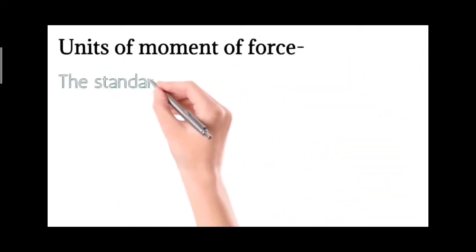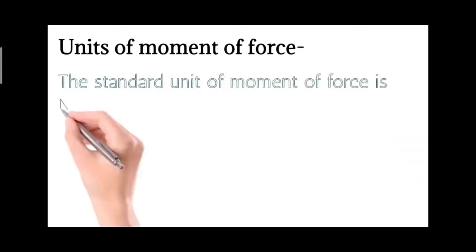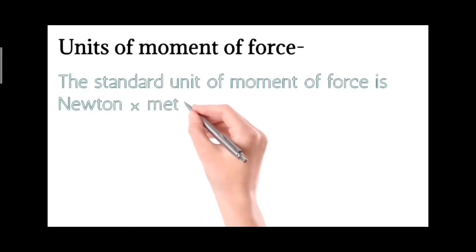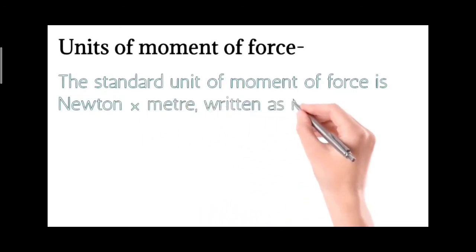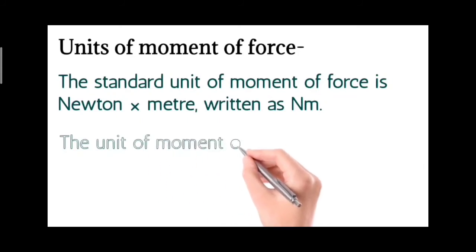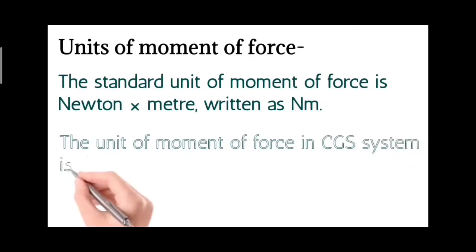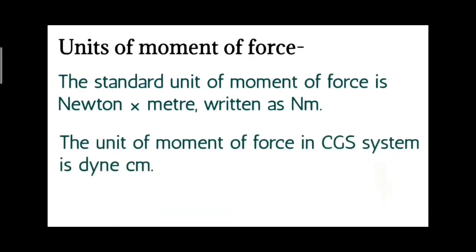Units of moment of force. The standard unit of moment of force is Newton meter, which is written as capital N and small m. The unit of moment of force in CGS system is Dyne centimeter.